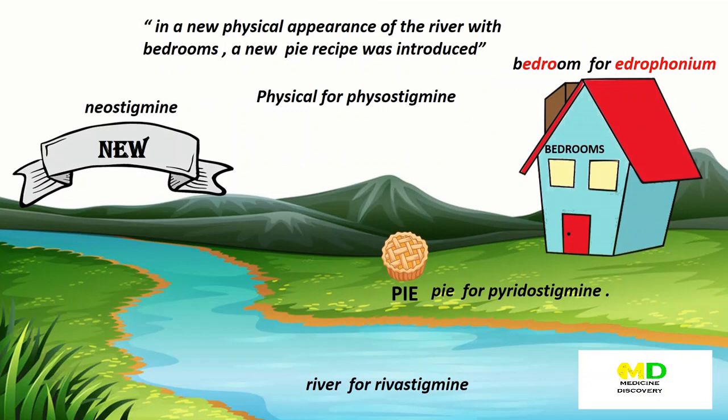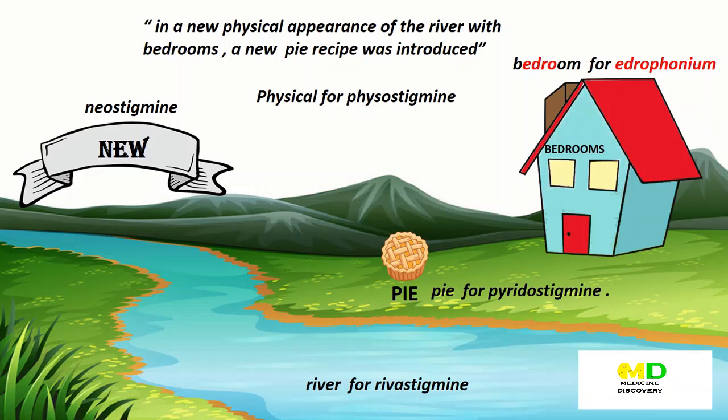In order to remember all the reversible indirect-acting cholinergic agonists, remember this statement: in a new physical appearance of the river with bedrooms, a new pie recipe was introduced. New stands for neostigmine. Physical stands for physostigmine. River stands for rivastigmine. Bedroom stands for edrophonium. And pie stands for pyridostigmine.